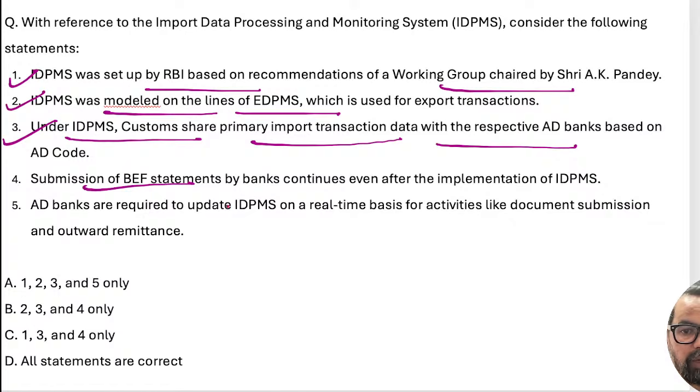I just missed this one. Anyone who remembers the name of BEF? Bank continue even this one. So this is also got eliminated, right?